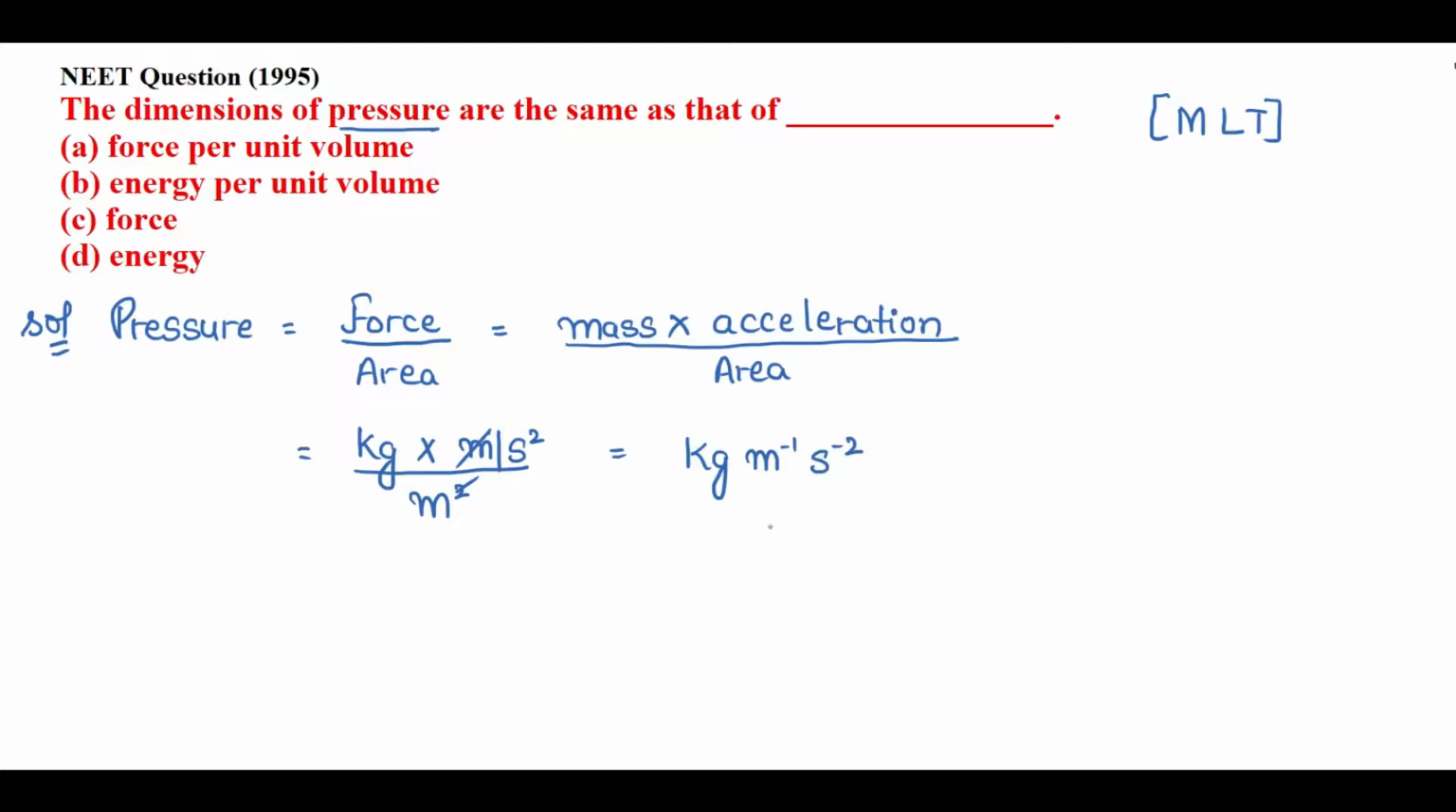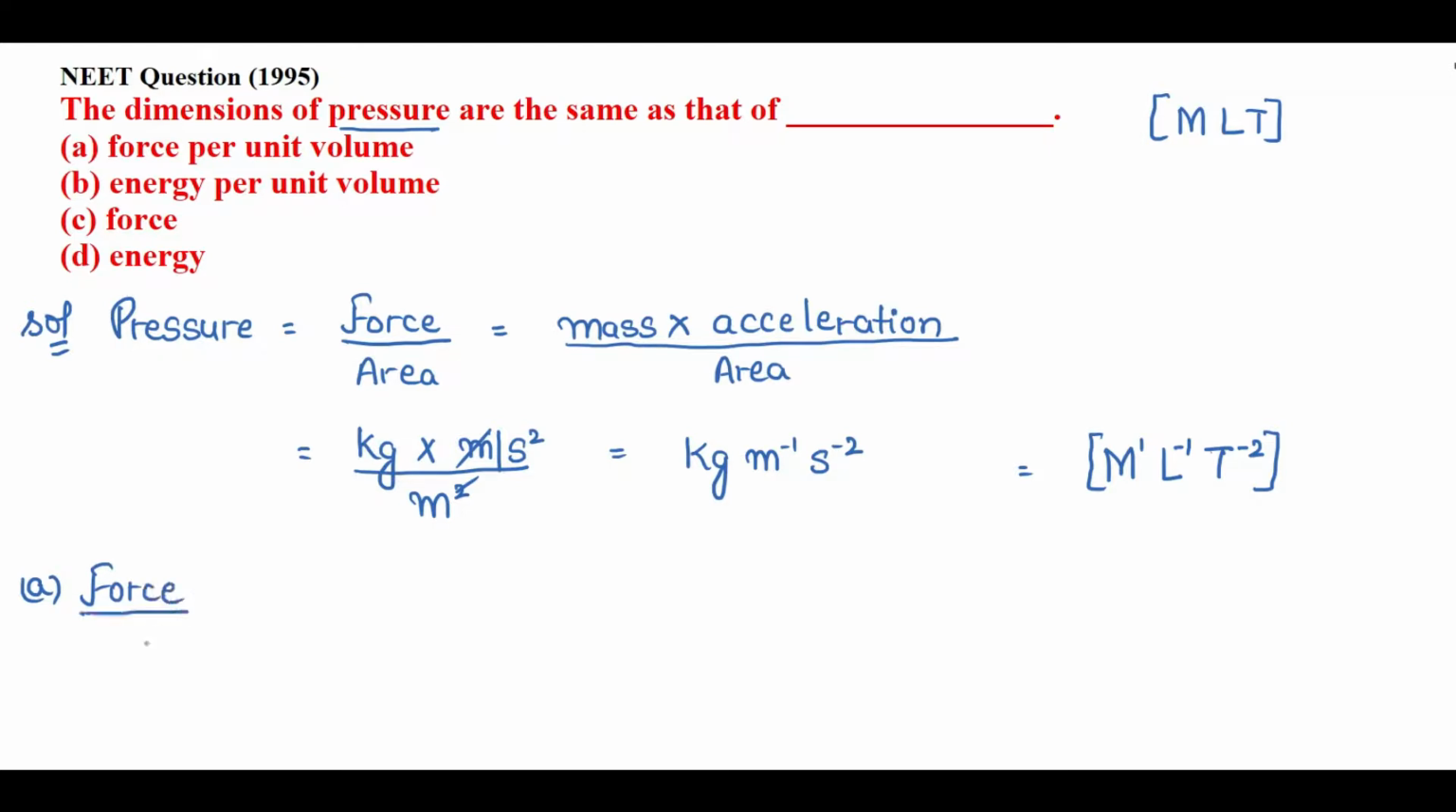If I express these units in terms of MLT, it will be M1, that means mass, kg, L minus 1, and second, that means time, that will be T minus 2. That should be the dimensions of the correct option, right? So let's see the first one, that is force per unit volume.